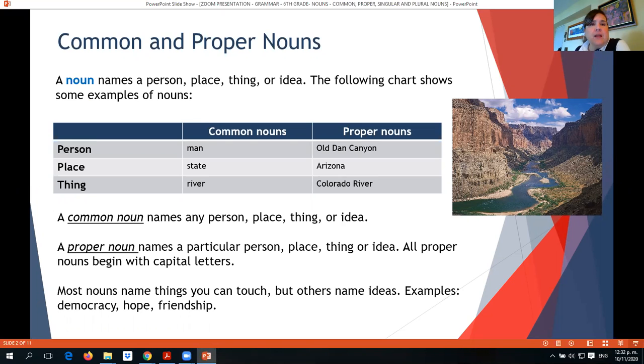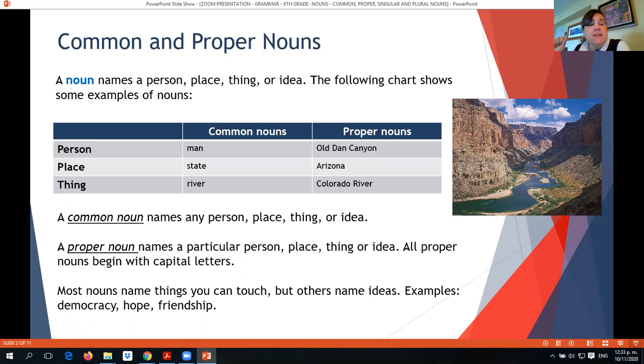And for a thing, a common noun would be river, and a proper noun would be Colorado River. So a common noun names any person, place, thing, or idea, and a proper noun names a particular person, place, thing, or idea, and all proper nouns begin with a capital letter.